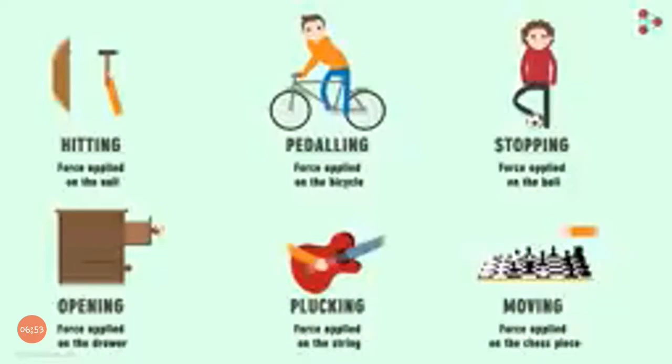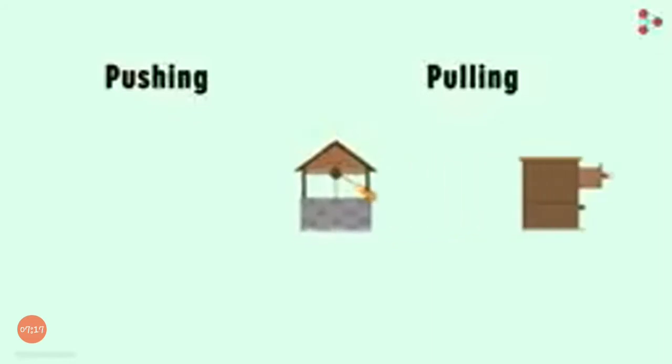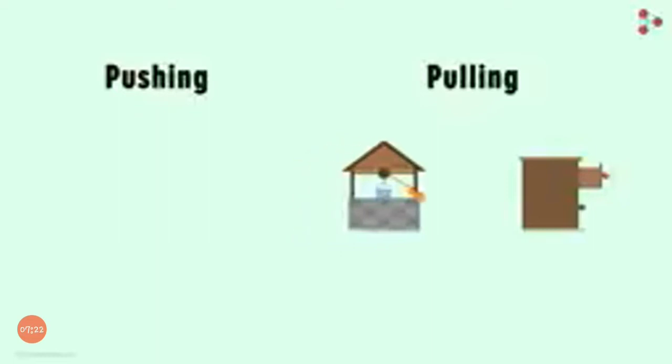It's not possible to write each one of those, but we can categorize all these actions into two basic ones. That is, we can describe all these actions under two actions, namely pushing and pulling. For example, when we open the drawer, we are simply pulling the knob on the drawer to open it. Similarly, when we are lifting a bucket of water from the well, we are pulling the bucket toward us.